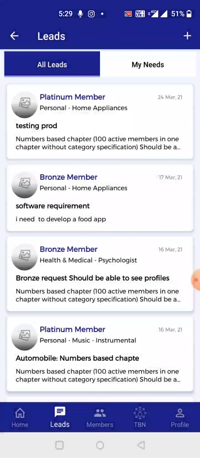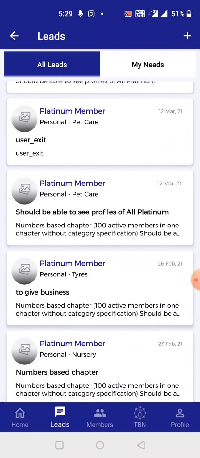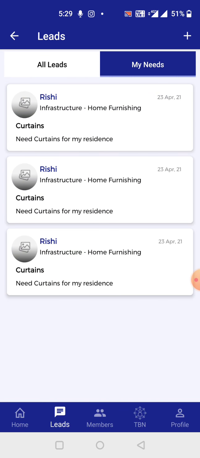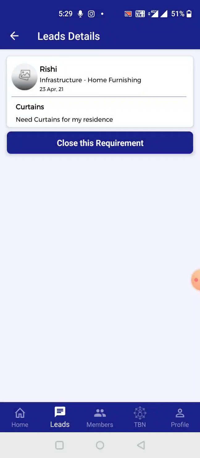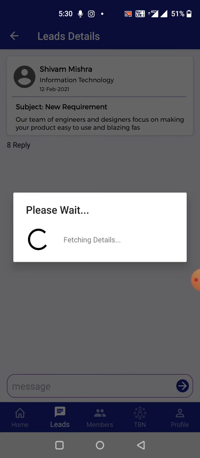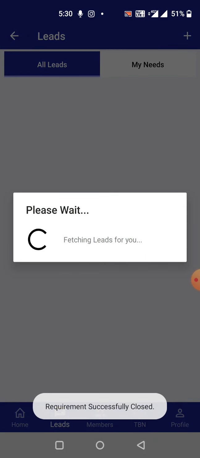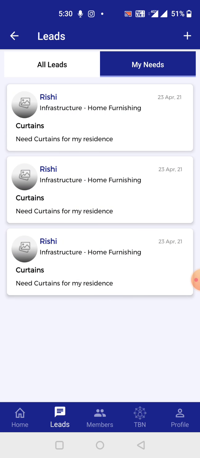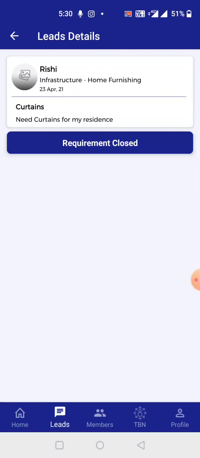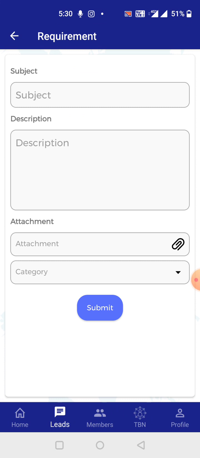Let's put one more need of myself. All the leads generated will be over here, and whatever need you are posting will be shown here in my needs section. Once your requirement is fulfilled, you can mark it as a closed requirement. No other person will be able to see that requirement from henceforth, and nobody will call you for that requirement.